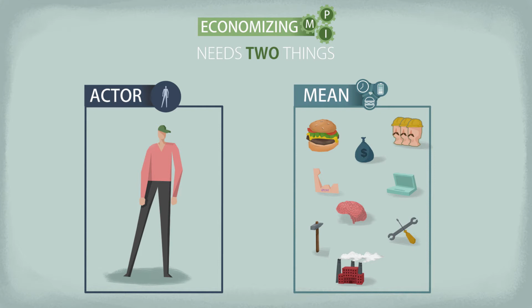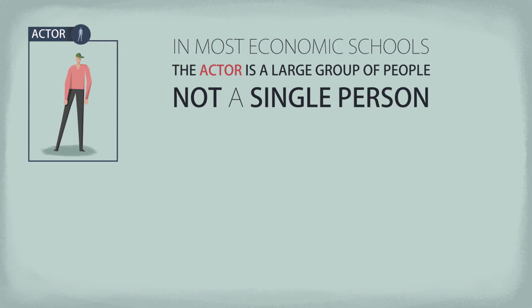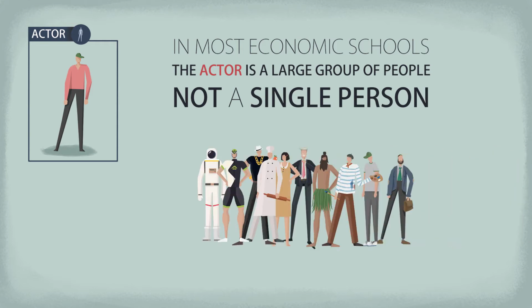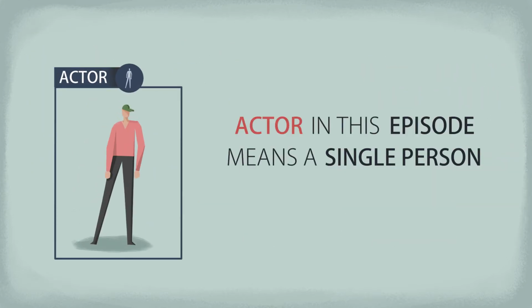However, in most economic schools, the actor is not a single person, but a large group of people. This is why it's considered a social science. The examples in this episode are mostly from the perspective of a single individual and are closest to the Austrian school. We'll talk about groups from the fourth episode.